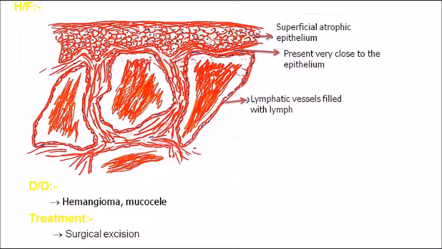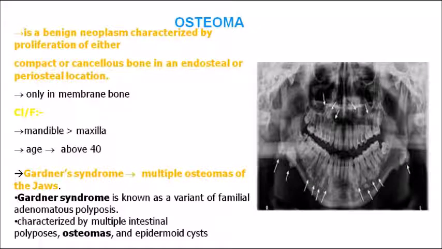Coming on to the lesions of bone. The first one we are learning is osteoma. It's a benign neoplasm characterized by proliferation of either compact or cancellous bone in an endosteal or periosteal location. So the location can be the endosteal region or the periosteal region, and it can be either compact bone or cancellous bone. It is a benign proliferation of bone in this region.